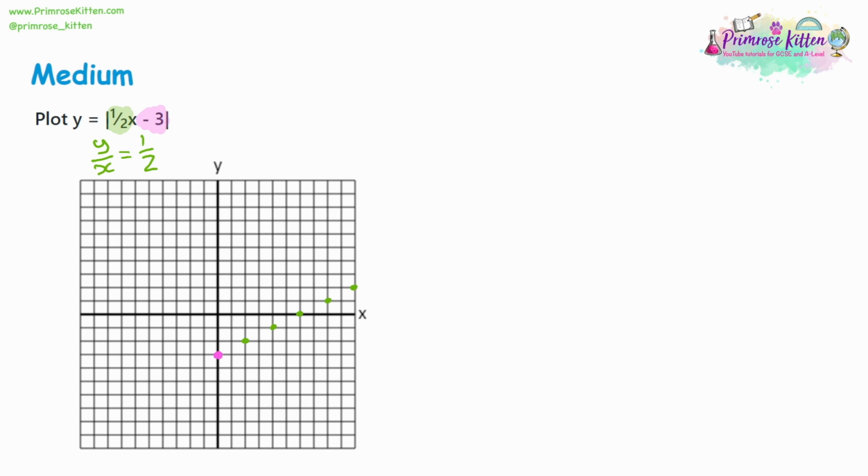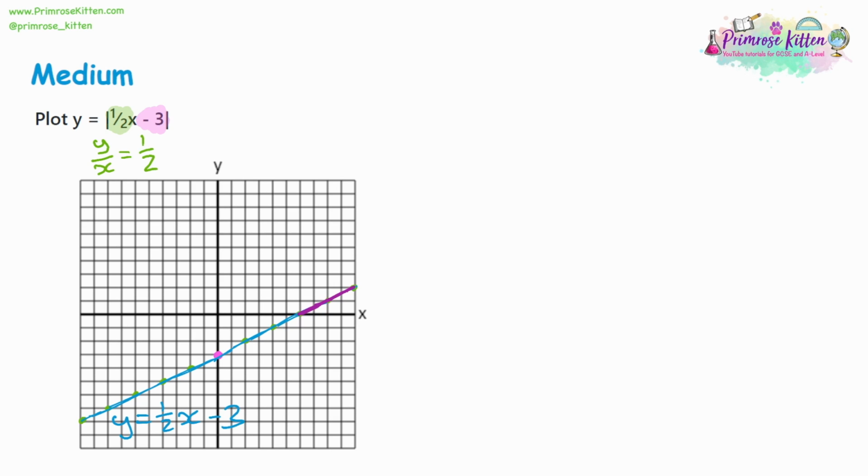Each time moving 2 on x and 1 on y. Then you can also move in the opposite direction to get your straight line. And so what we have here, this is the regular line. So let's just sketch through it and let's label. This is y equals half x minus 3. Well, we want the modulus of it. So when we find the modulus, that means we do want to keep the positive version of this, so the positive half going down to the x-axis.